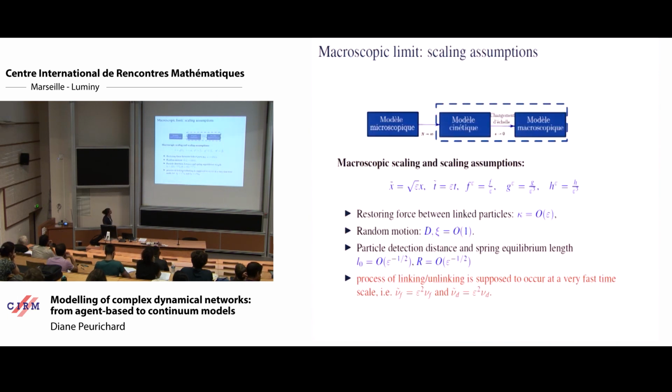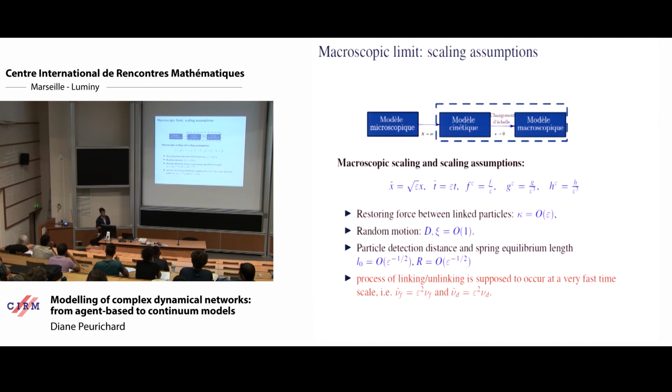So now we want to pass from the kinetic model that we had to the macroscopic limit. What we do is we introduce a small parameter epsilon that rescales the space and time as this, and then we have to make some hypotheses on the model parameters. How do they scale? What we suppose, and these are really choices, is that the force between linked particles is small, the random motion is of order 1, and the detection distance is large. But actually this is not very important.